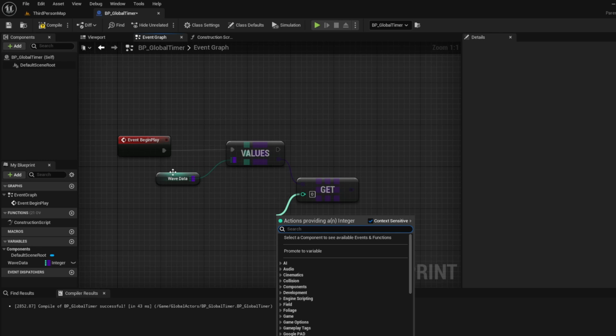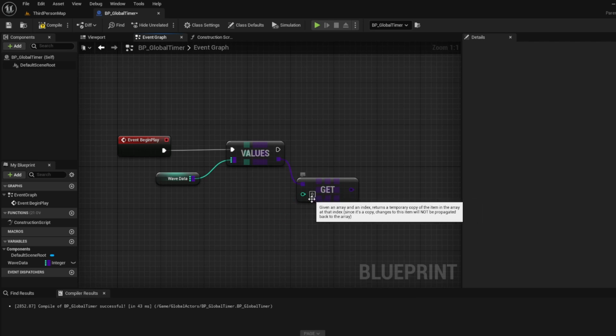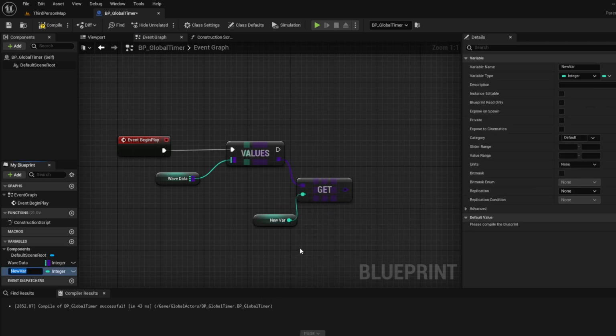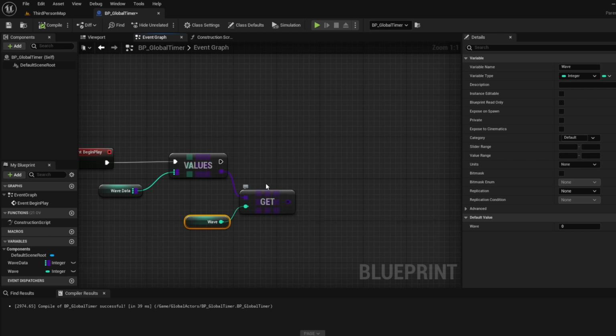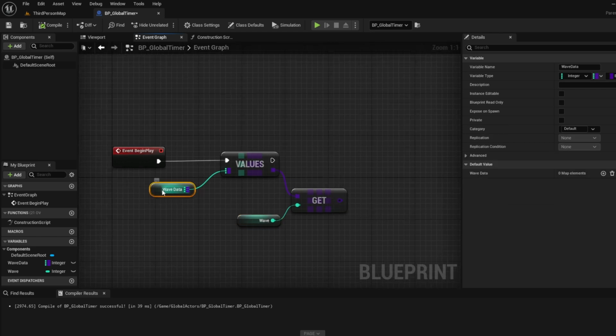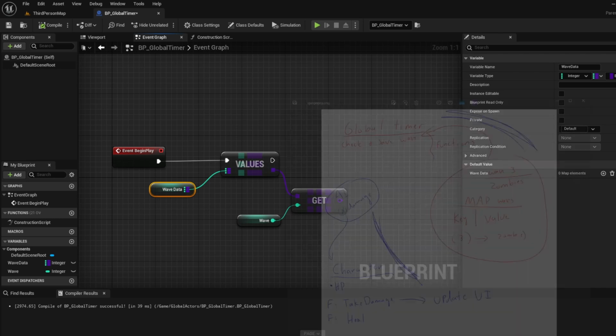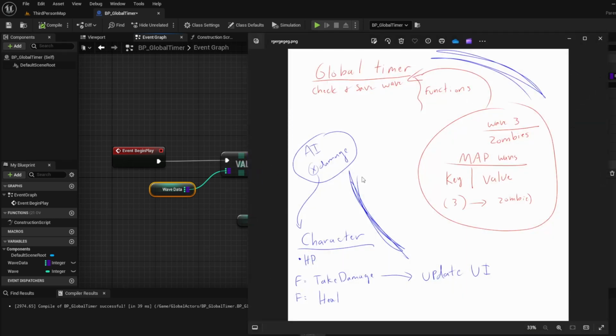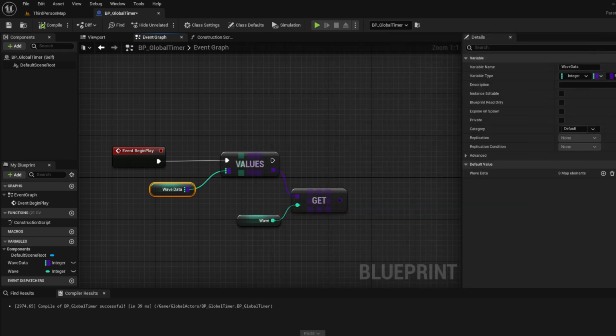Now, we are running this on the gameplay, but later we'll run it off a function that is going to be our get next wave function, where we can just filter through this, and it'll be very, very easy to do. So if we're just getting the next wave, promote that. We'll call that wave. Compile, and then over here the default is 1, which is good. We want that actually. And then we have, so we're going from our wave data, right? Based off of the image that we made. We get the key. So let me just hold on here.